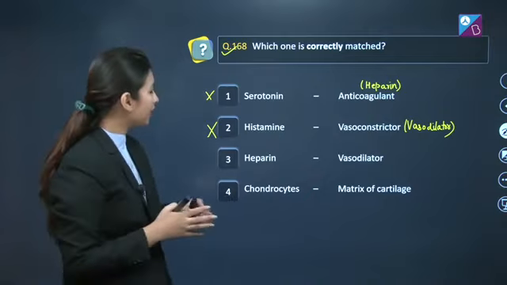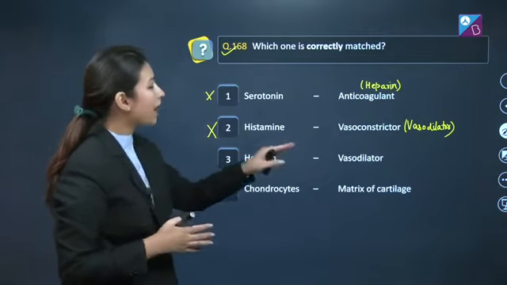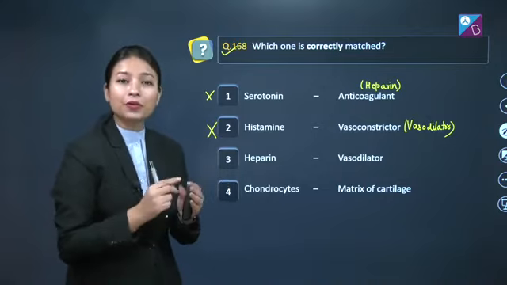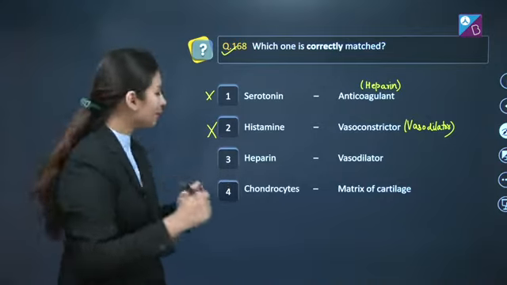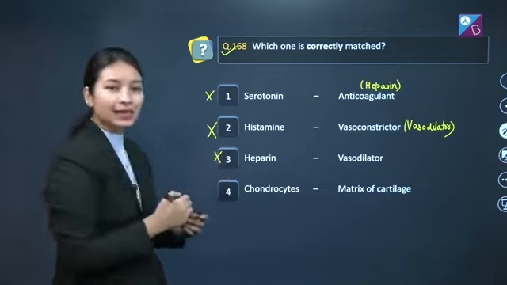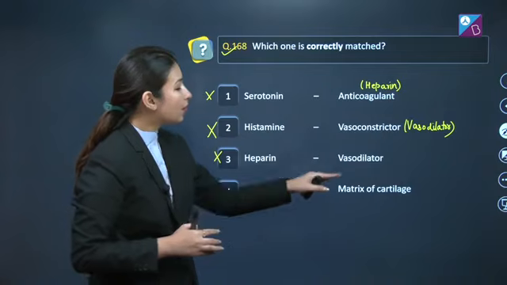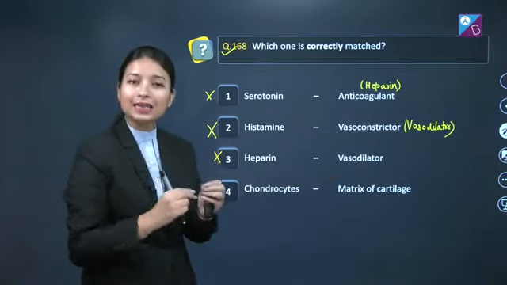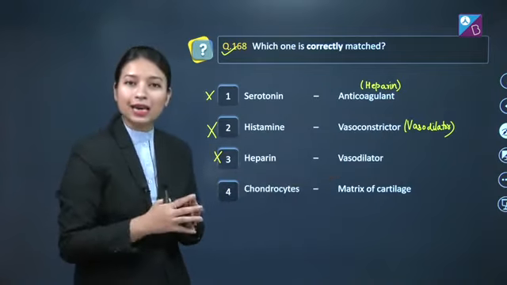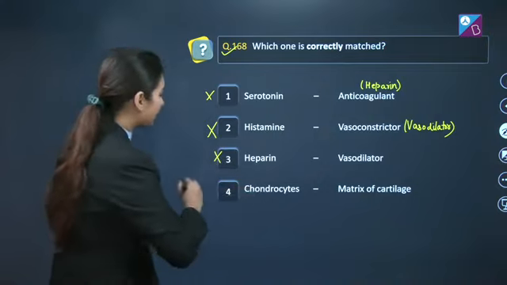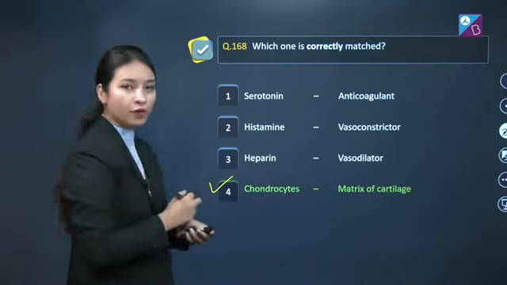Option number 3 here is heparin matched with vasodilator. Now this is incorrect, as I just told you that heparin is an anticoagulant. So option number 3 is incorrect. Option number 4 here is chondrocytes matched with matrix of cartilage. Yes, this match is true, as chondrocytes are nothing but cartilage cells. So here our correct answer is option number 4.